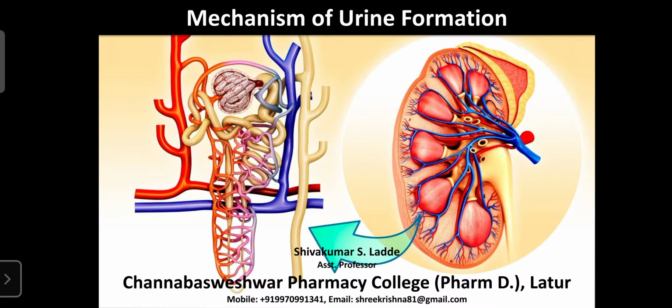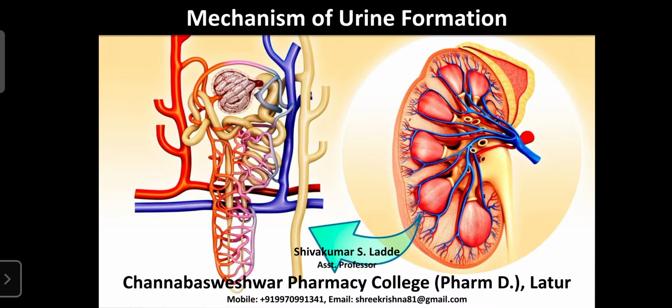That kidney consists of a structural and functional unit known as the nephron. The nephron is the site for formation of urine. Our nephron is involved in the filtration of body fluid, and during this filtration, urine is formed. Dear students, daily, 180 liters of filtrate will be formed in our body.